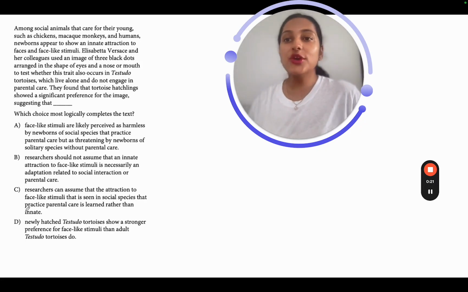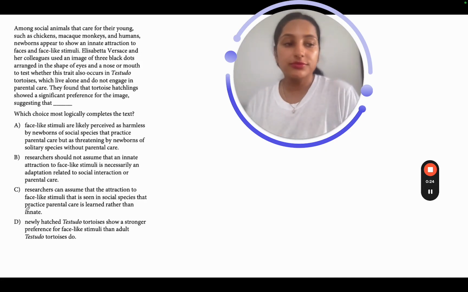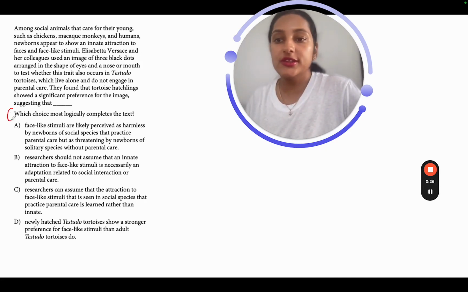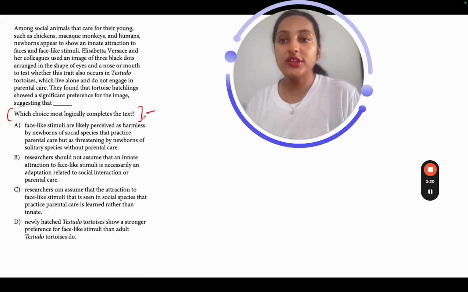Hello. So we have got the last question on inference type. Again, I'm not going to talk about the question stem again. It's so repetitive. This is going to be the same for this type. Let's go ahead and read the text now.